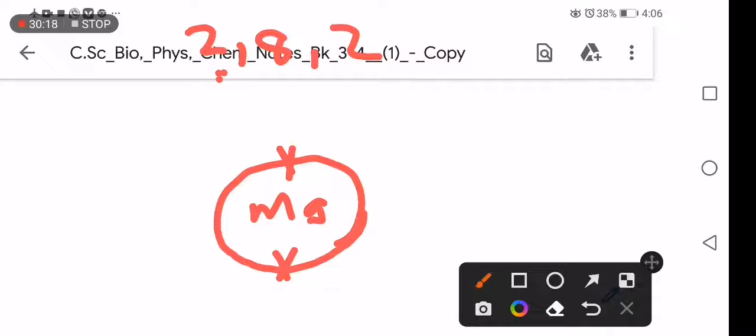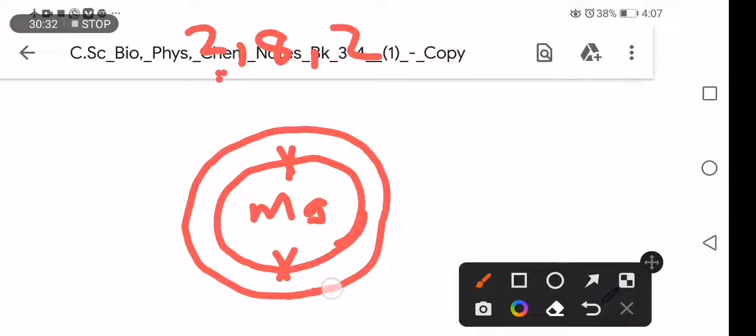When you are indicating electrons, you can indicate them by putting a dot or a cross. The second shell has 8 electrons. I'm going to put 8 electrons: 1, 2, 3, 4, 5, 6, 7, 8.